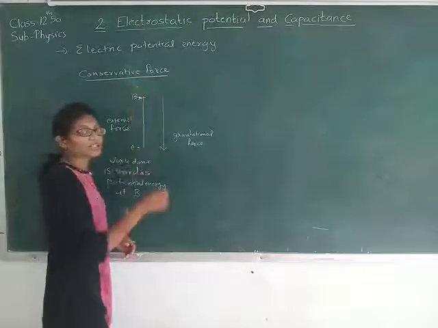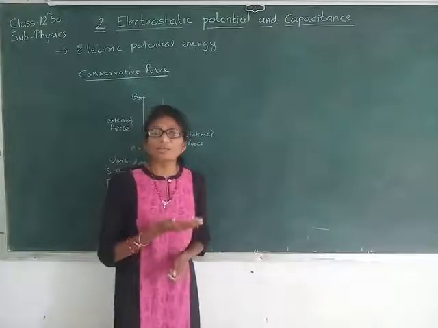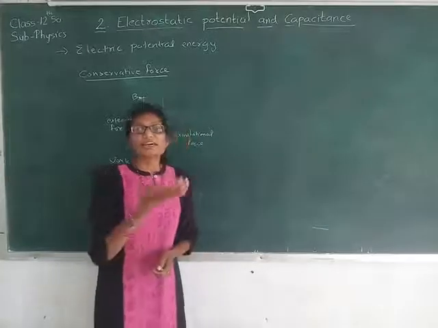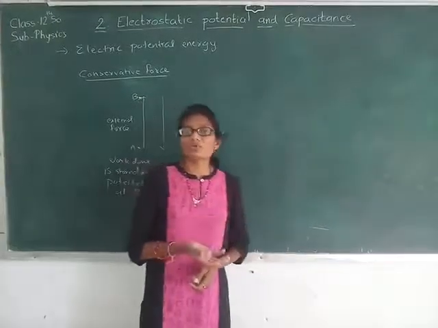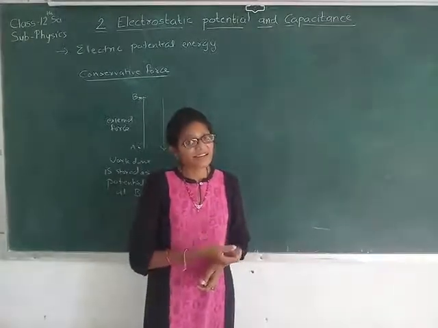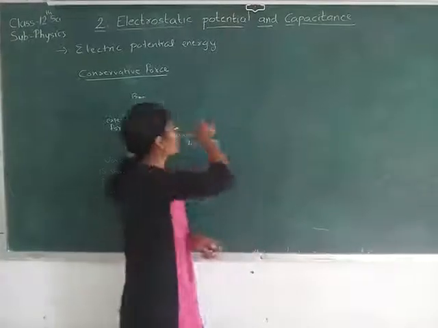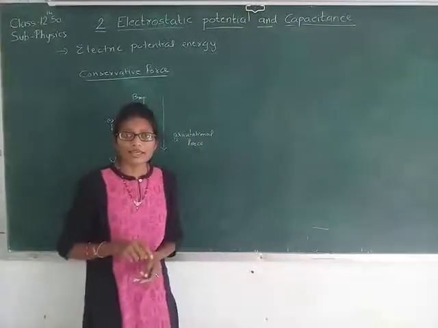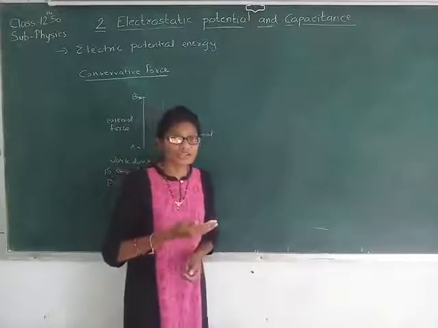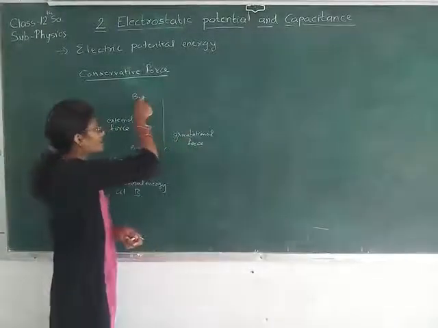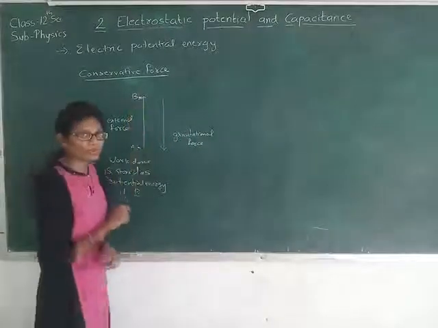The potential energy that is acquired at point B by the object, the object uses that potential energy, and with that energy, it will be coming from point B to point A. That means using that energy, it will be displacing from B to A.